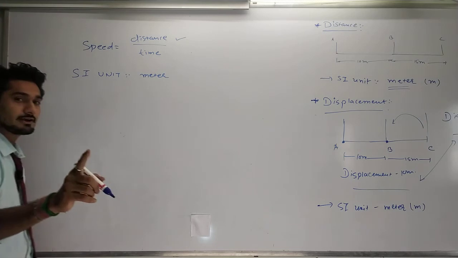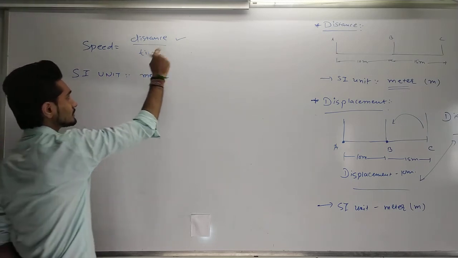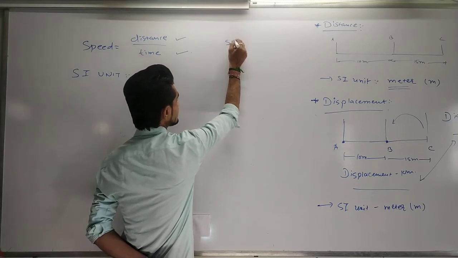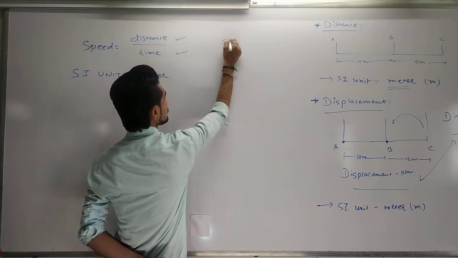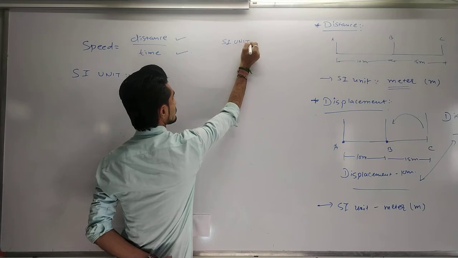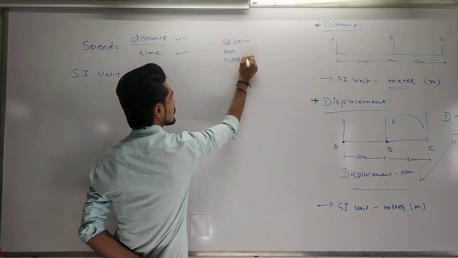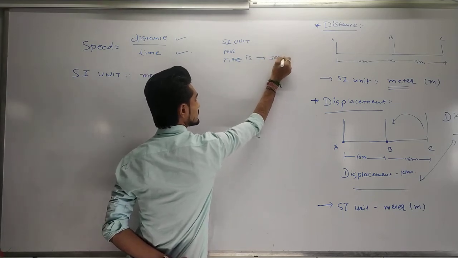And I have already told you in the first lecture: what is the SI unit for time? The SI unit for time is second.